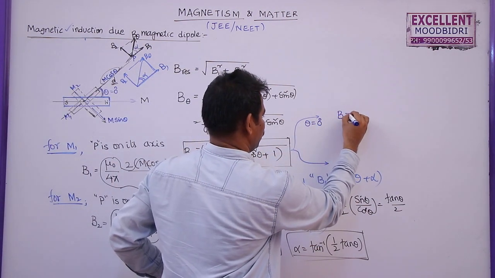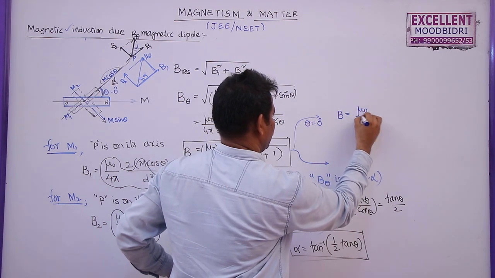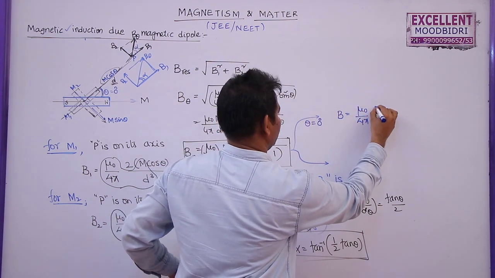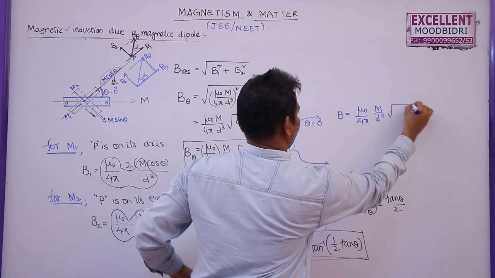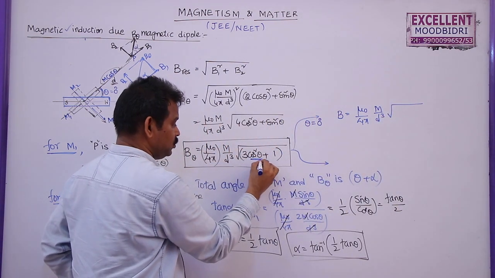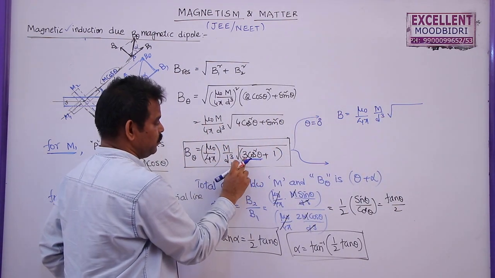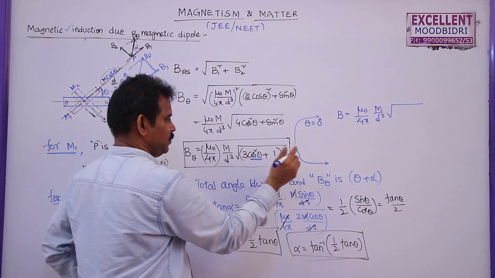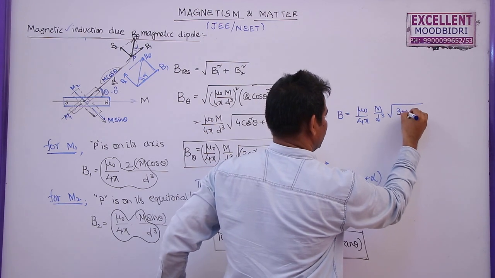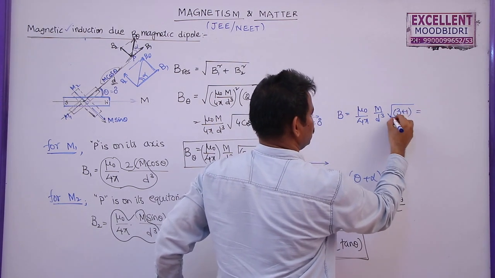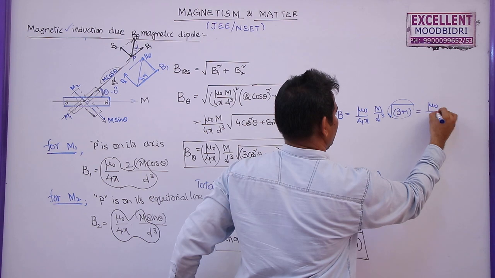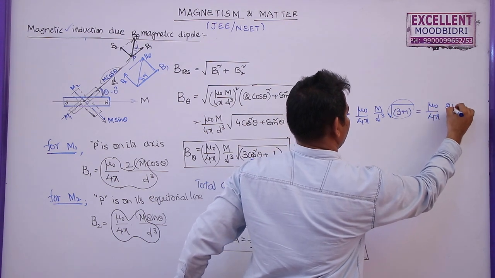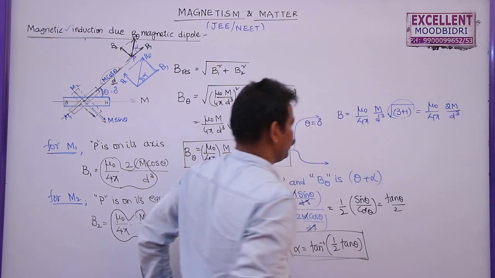So net magnetic field will be mu naught by 4 pi m by d cube root over, cos 0 will be 1. So 1 square will be 1. 1 into 3, 3. 3 plus 1, 4. So directly this is equal to 2 mu naught by 4 pi 2m by d cube.